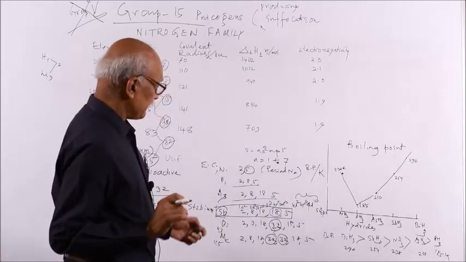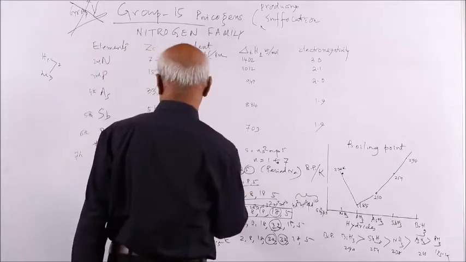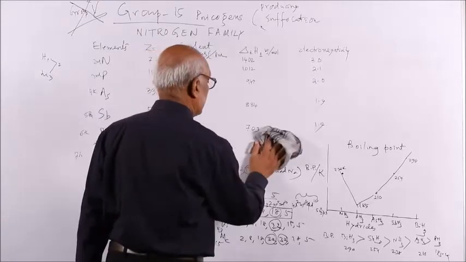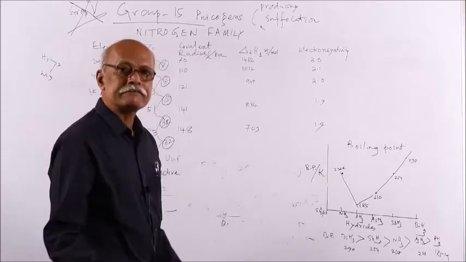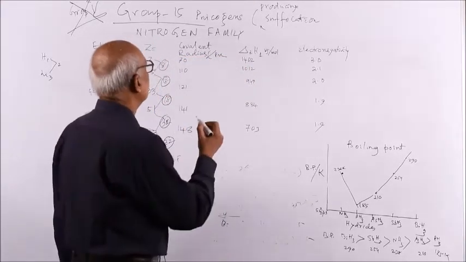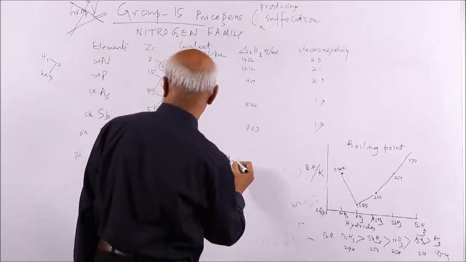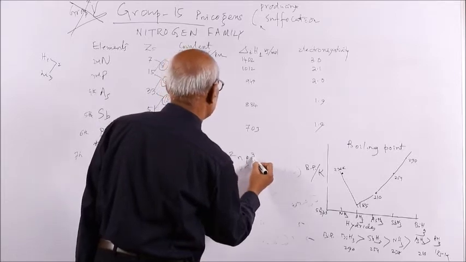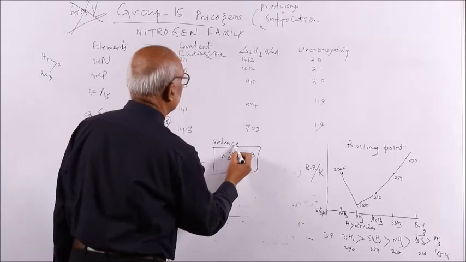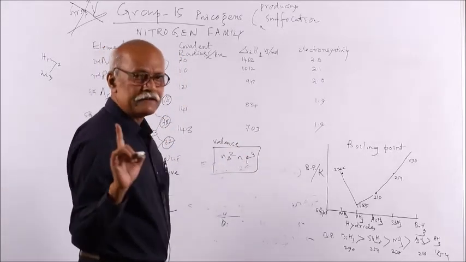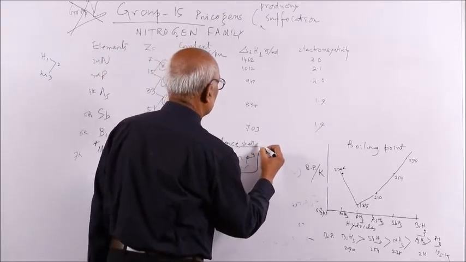So remember the general valence shell configuration of all these elements. Remember, this may be asked as a 1 mark question. The general valence shell configuration of all the elements is ns2 np3. Remember, this is the general valence shell configuration. Don't write valency; if it is valency, that is a noun, and if it is valence, that is an adjective. Valence shell configuration.